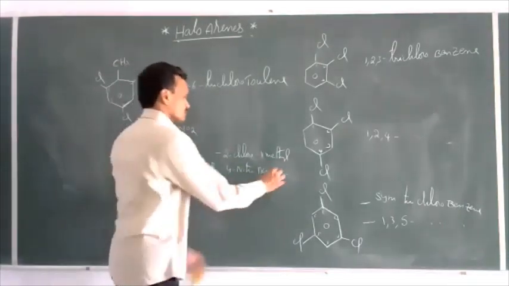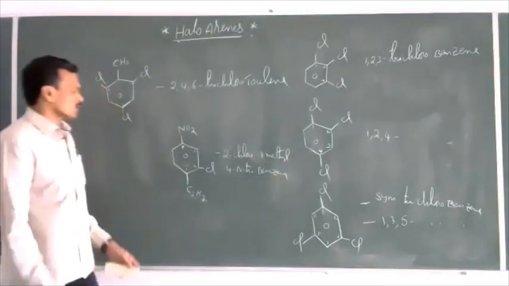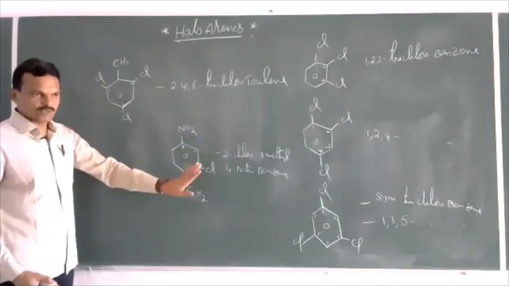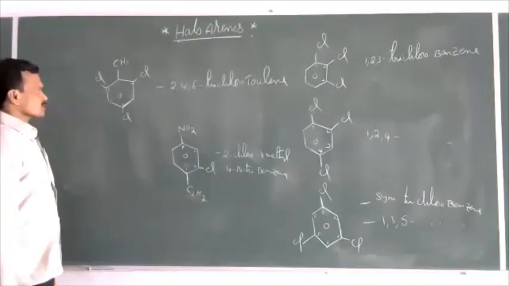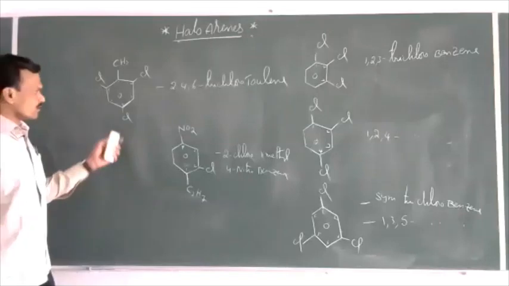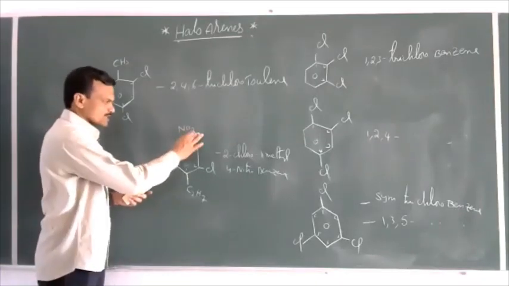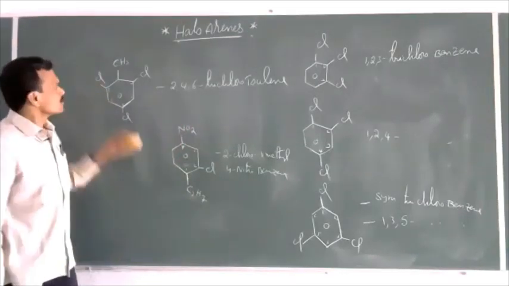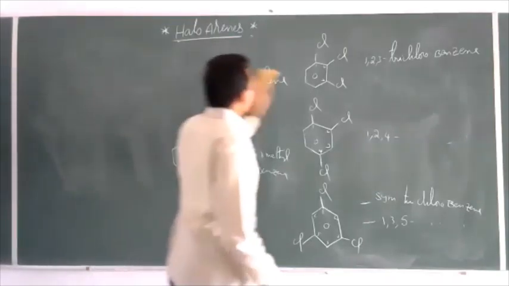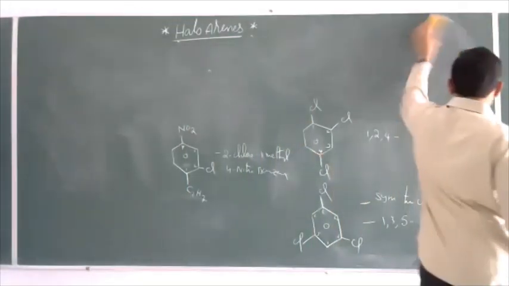Okay, right. So 2 chloro, 1 methyl, 4 nitrobenzene. This is like this. Just by following rules of nomenclature, will represent the names of these haloarenes. So this is regarding nomenclature of haloarenes.